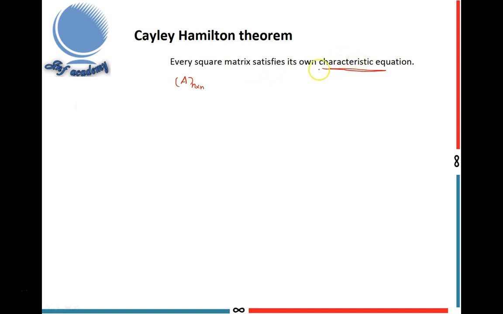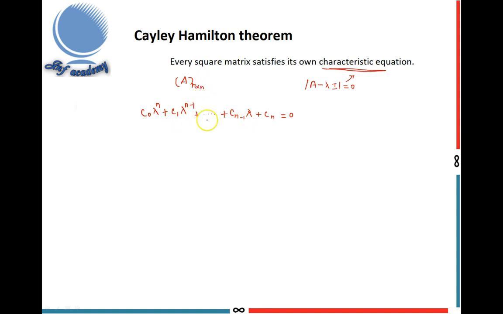What is the definition of the characteristic equation? Determinant of A minus lambda I equal to 0. This is the definition of the characteristic equation. Next, how to write the characteristic equation? Suppose C naught lambda power n plus C1 lambda power n minus 1 plus etc., Cn minus 1 lambda plus Cn equal to 0 is the characteristic equation of a square matrix of order n.